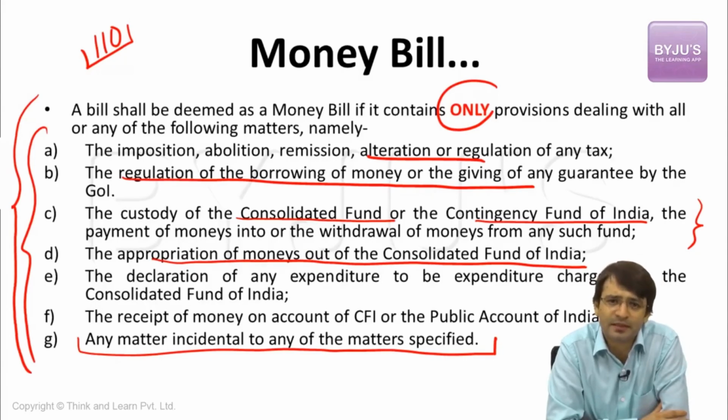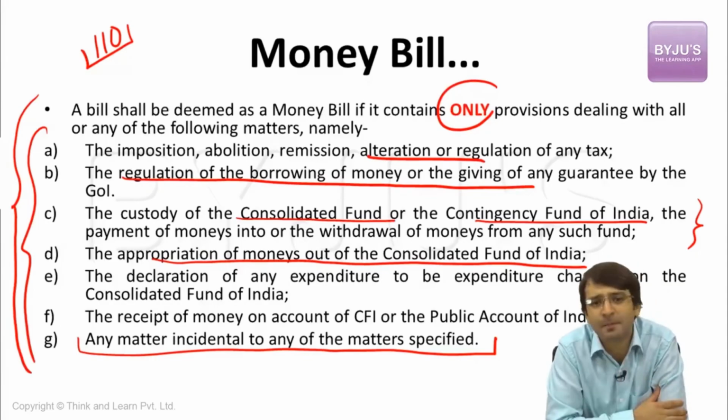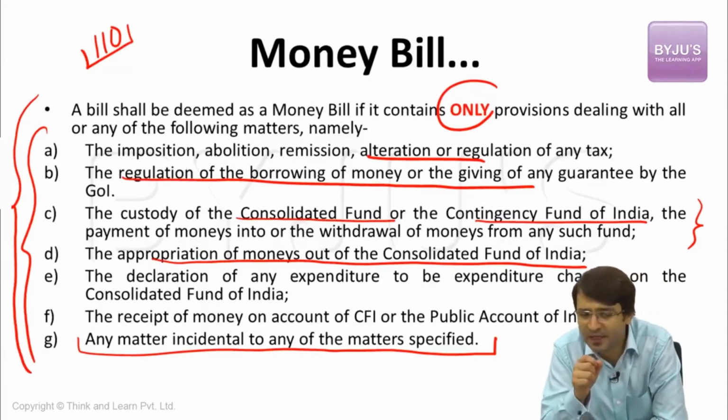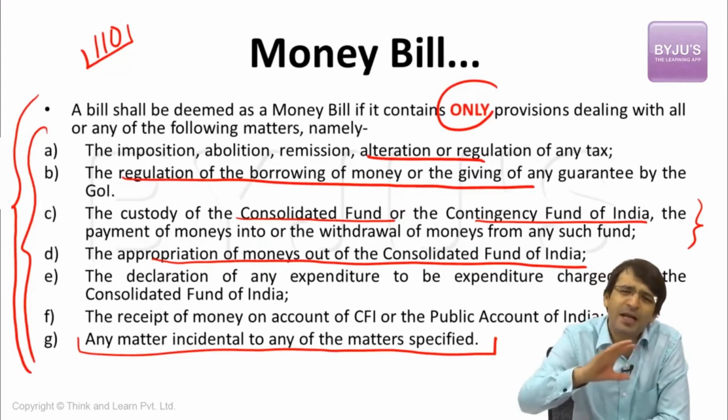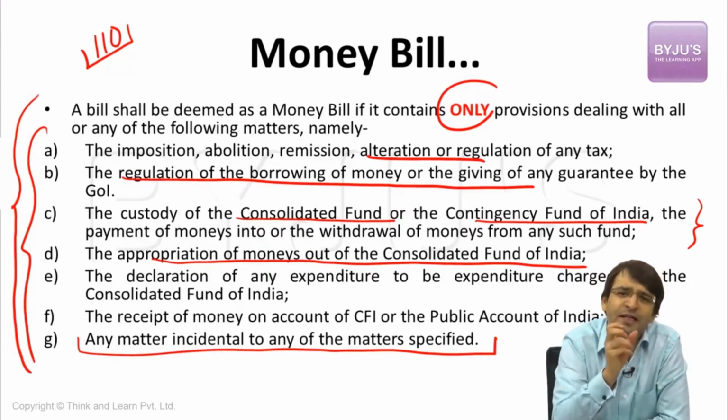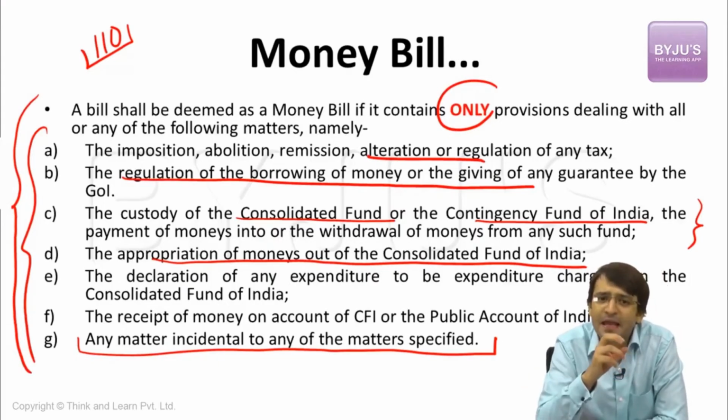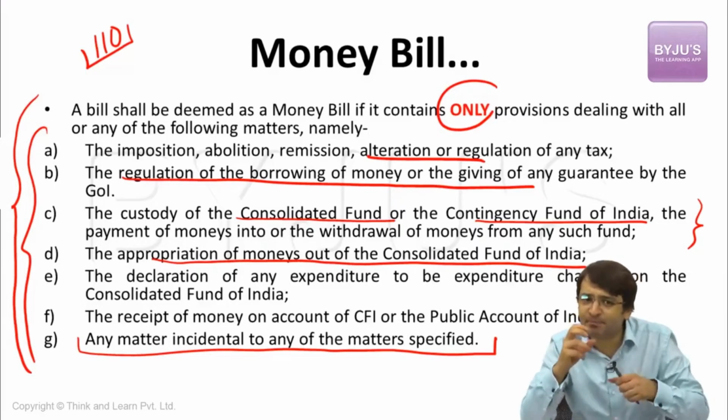We have discussed constitutional amendment bills and ordinary bills. There are two other important bills: money bill and financial bill. What is a money bill? A money bill is a bill that deals with money matters, those mentioned under Article 110 of the Indian Constitution.